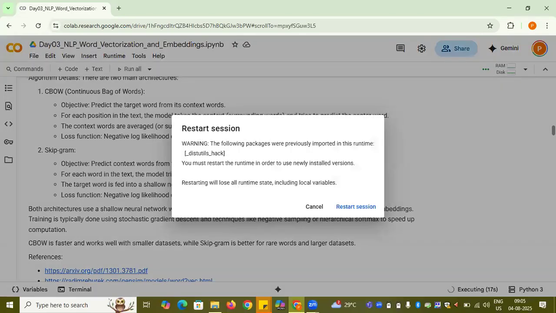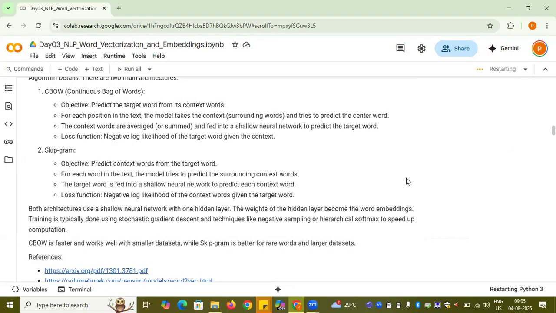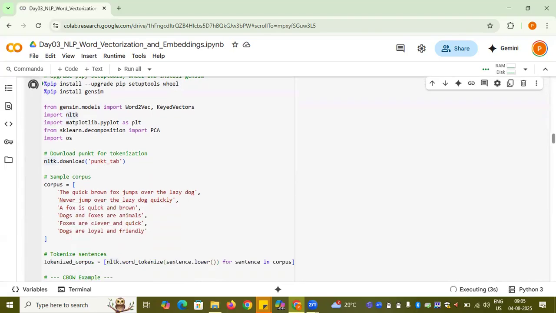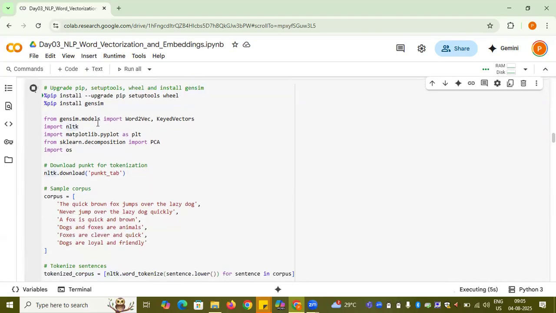Now let me give you the demo of this Word2Vec. Let's understand this. First of all, Gensim is a library in Python with which you can consider taking Word2Vec and other models which take care of the context thing altogether.